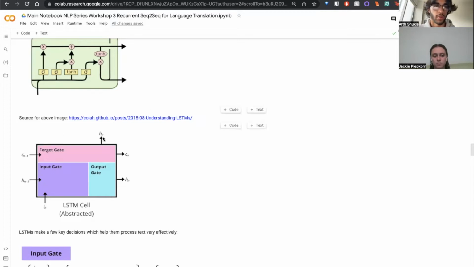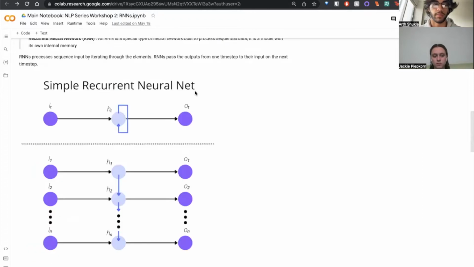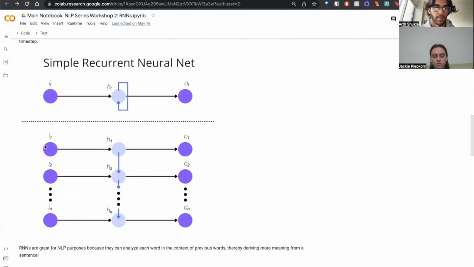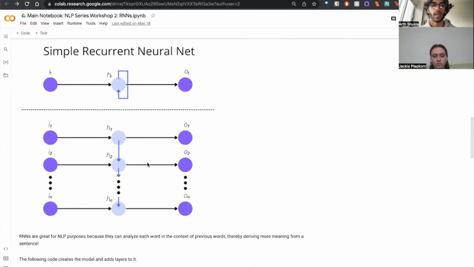Now, one thing to remember before we look further into LSTM cells is the setup of an RNN. If you were at our workshop 2, you might recall this diagram. The way recurrent neural networks work is that there's, let's say, n inputs. It'll take the first input, process it through its hidden layers, and then pass that as an output. And then for its second input, it will take the second input as well as some hidden state information from the previous input's hidden layers, combine all of that information, and then generate a second output, and so on and so forth.